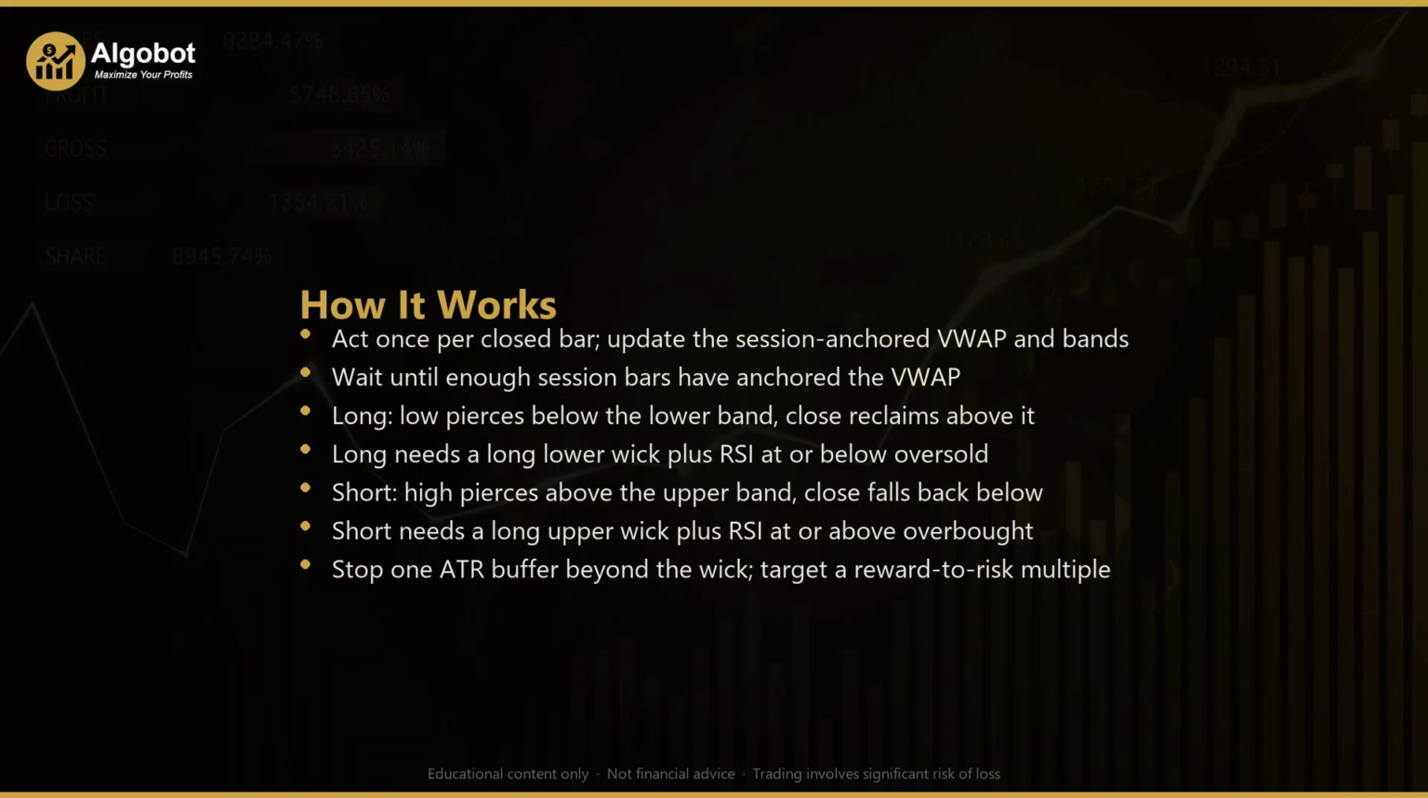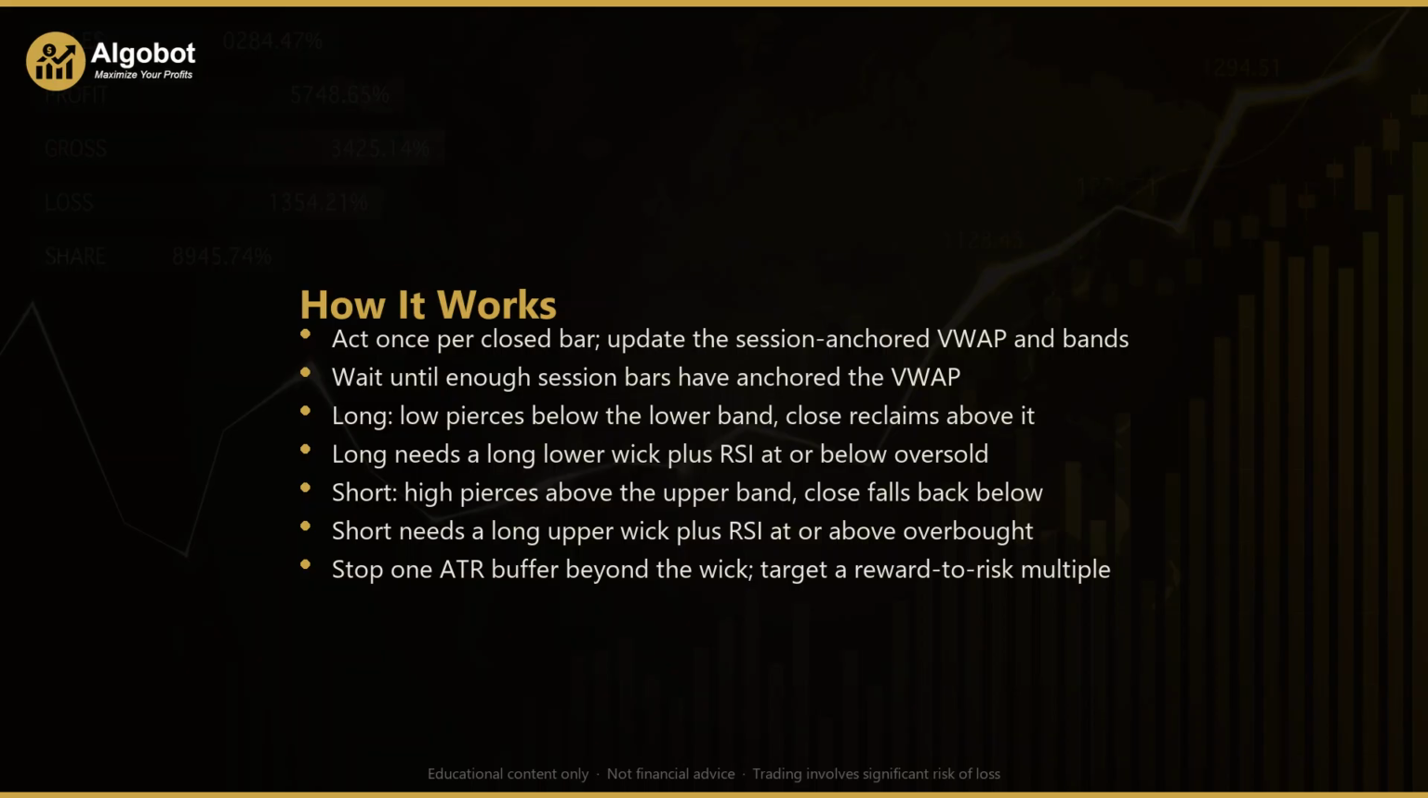For a long setup, 3 things must align. The just closed candle's low must pierce below the lower band, but its close must reclaim back above that band. The lower wick must be at least the WickBodyRatio times the candle body, which by default means the wick is as long as the body or longer, a clear rejection. And the RSI must be at or below the oversold level, 35 by default, showing that momentum was exhausted to the downside. A short setup is the mirror image. The candle's high pierces above the upper band. The close falls back below it. The upper wick is at least the WickBodyRatio times the body, and the RSI is at or above the overbought level of 65.